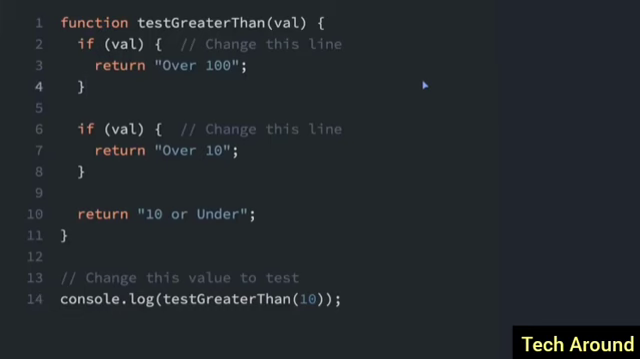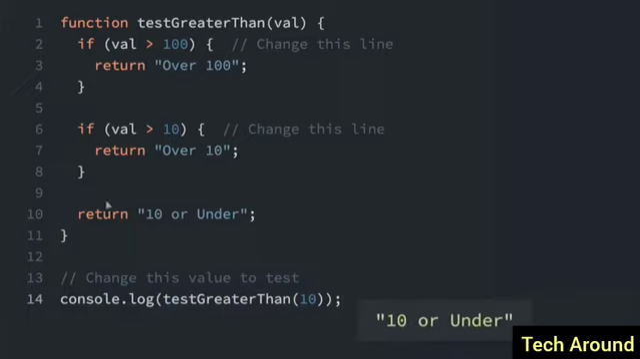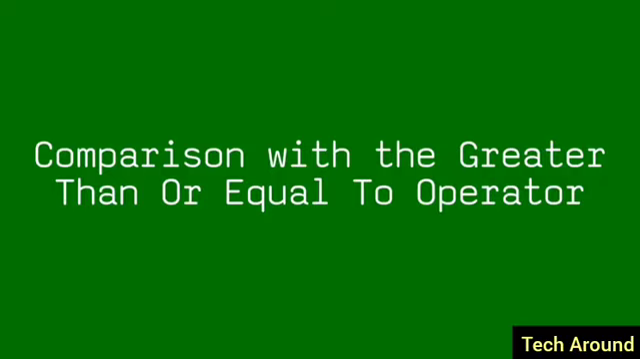We can also use the greater than operator. In this function, we're checking if a value is over 100, so I'm going to put greater than 100. And then here, we're checking if a value is over 10, so I'll put greater than 10. Here we call the function, we pass in 10. And if I run that function, you'll see 10 or under, because we're not over 100, we're not over 10, so we get 10 or under, because we passed in 10.